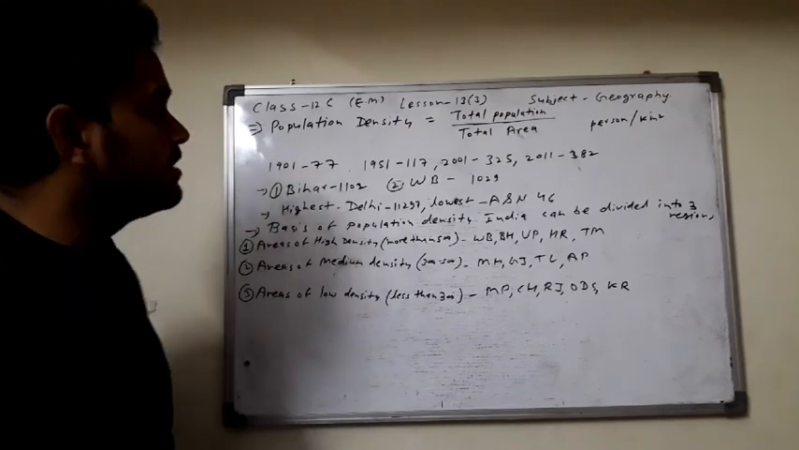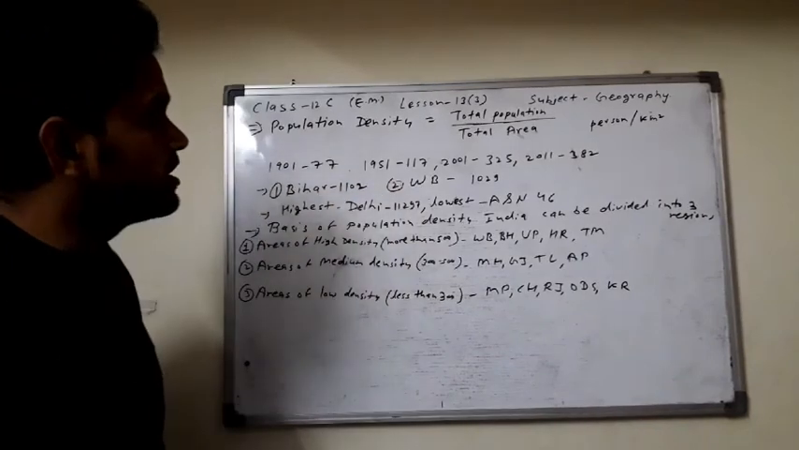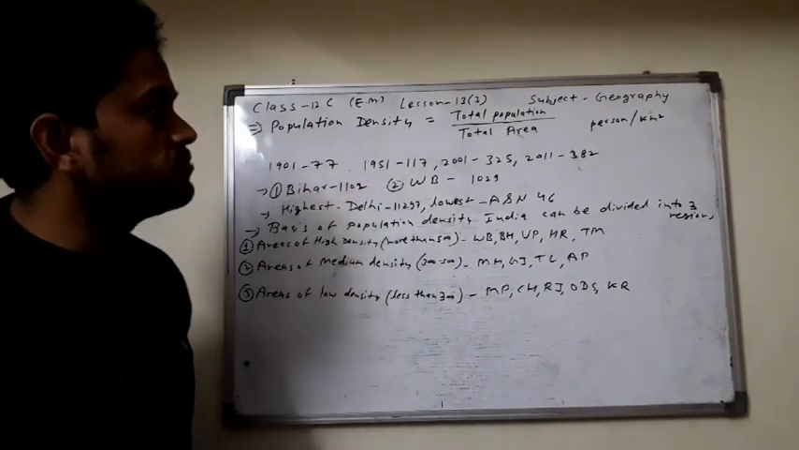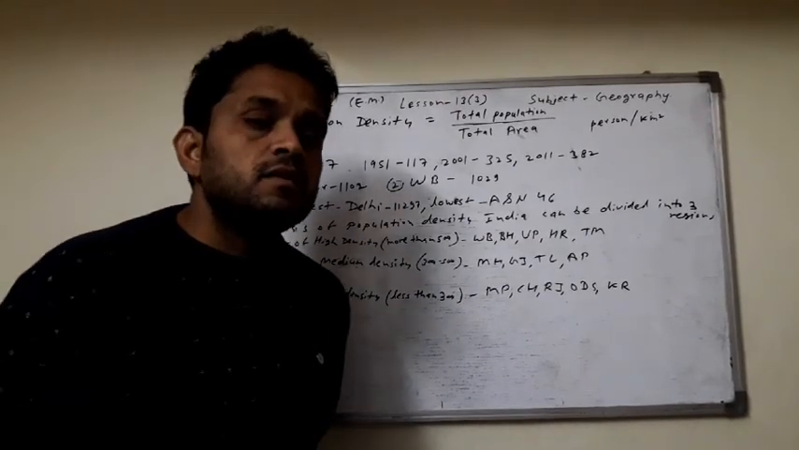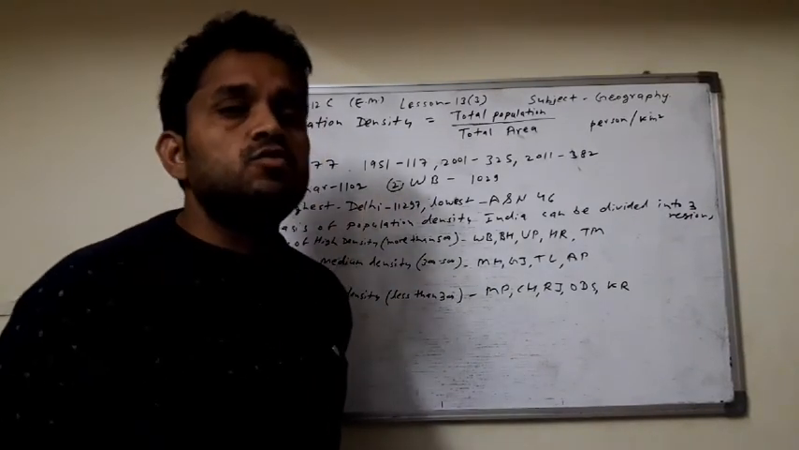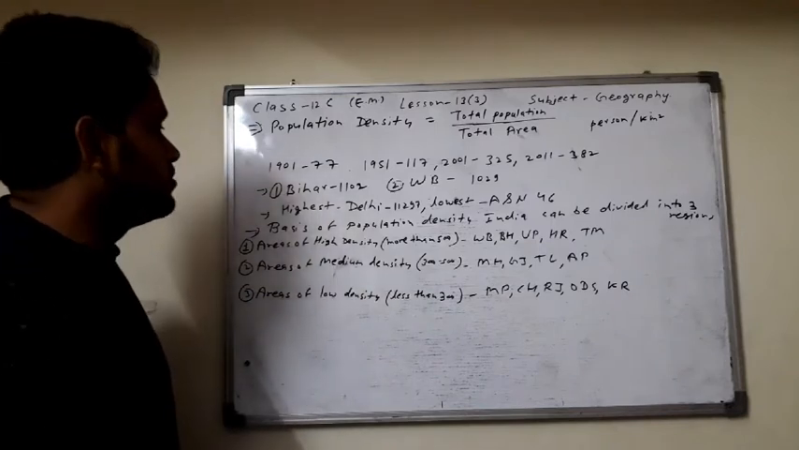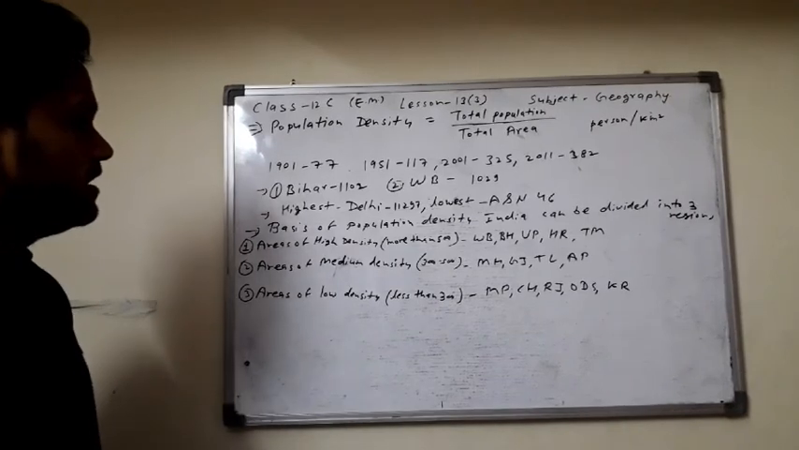and it increased in 1951. According to census 1951, it was 117 per square kilometer. In 2001, it was 325 per square kilometer, and according to census 2011, the population density increased to 382 per square kilometer. So day by day the population density in India is increasing.